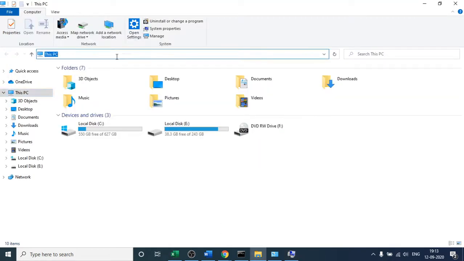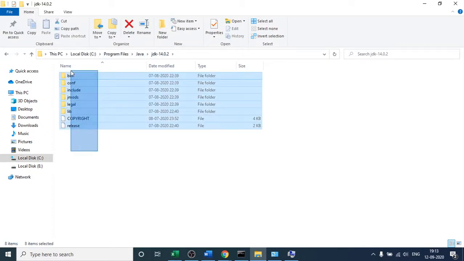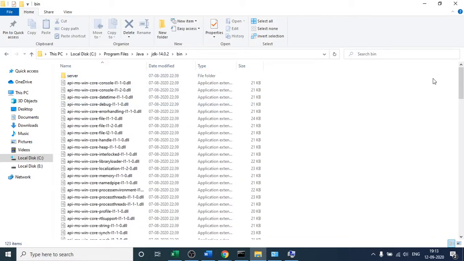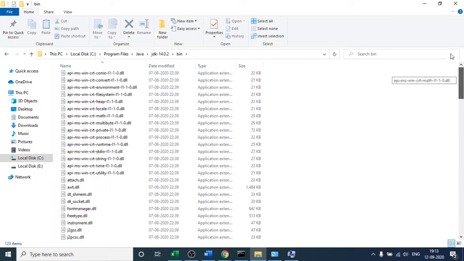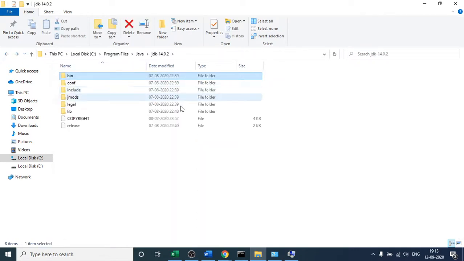If I open this path, after you download this JDK file and extract it, this is the content you will get. And this is the path where it is present. If I click this folder, you can see there are so many files present. These are all the Java files. Downloading this alone is not sufficient. You have to set the Java path in your system, then only your system will recognize that Java is installed.